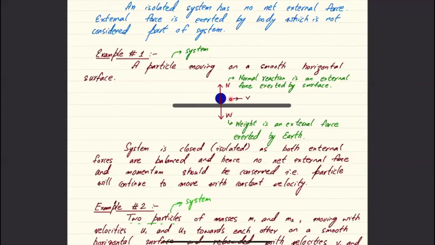Momentum is mass into velocity. If you'd also notice, guys, this is just a restating of Newton's first law. In Newton's first law, you said that an object moving with constant velocity with no resultant force would continue to move with the same constant velocity. You're saying the same thing, but slightly differently. You're saying it's an isolated system and its momentum would be conserved. So you're saying the same thing in two different ways. In Newton's first law, you said no resultant force, it will keep on moving with the constant velocity. Over here, you're saying that there's no net external force, and hence the momentum would be conserved.